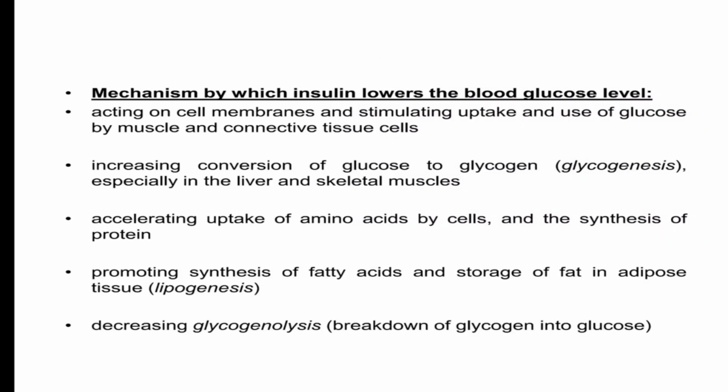The mechanism by which insulin lowers the blood glucose level: acting on the cell membrane and stimulating uptake and use of glucose by muscles and connective tissue cells, increasing the conversion of glucose to glycogen, glycogenesis, especially in the liver and skeletal muscles, accelerating the uptake of amino acids by cells and synthesis of protein, promoting synthesis of fatty acids and storage of fat in adipose tissue, lipogenesis, and decreasing glycogenolysis, the breakdown of glycogen into glucose.